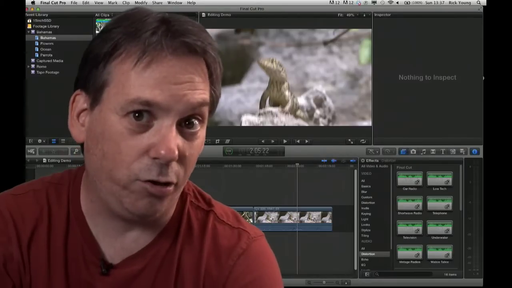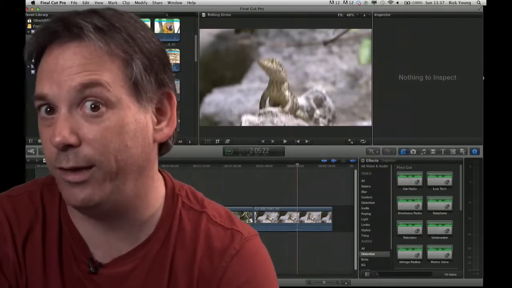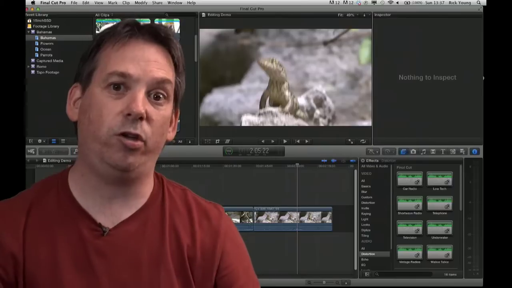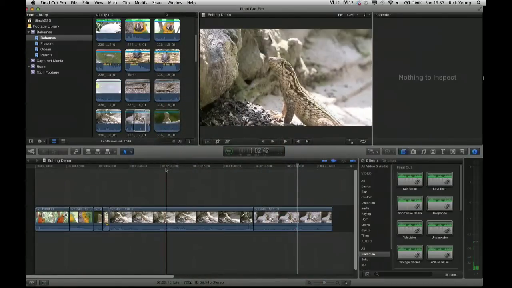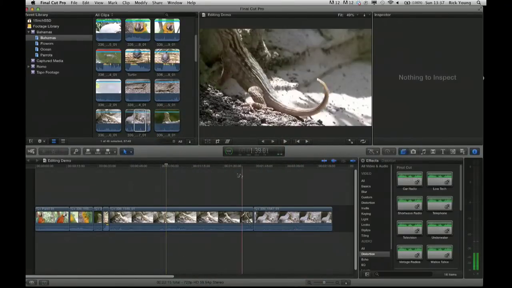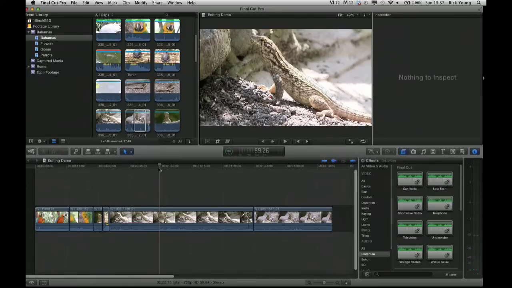Now that's all well and good, an append edit, if you want to put the clip on the end of the timeline. But what if you don't? You want to put the clip in the middle of a shot. Okay, park your scrubber bar right in the middle. I just skim to where I want to be and then I click and the scrubber bar is actually marked there, or the playhead as some people call it.